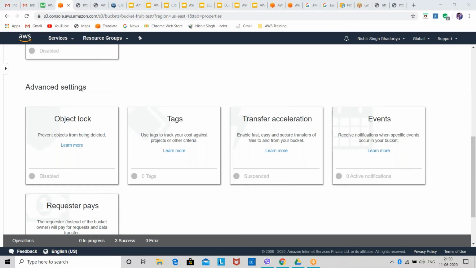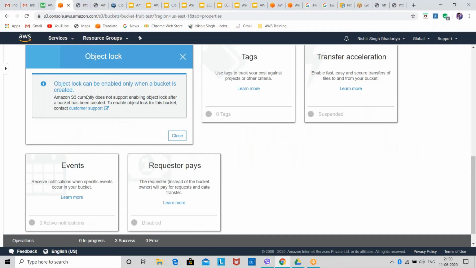Then we have advanced settings. So what are advanced settings? We have object lock. You can enable object lock during the creation of the bucket, you can see this. After you create object lock, you can do the configuration. Then you can create tags.